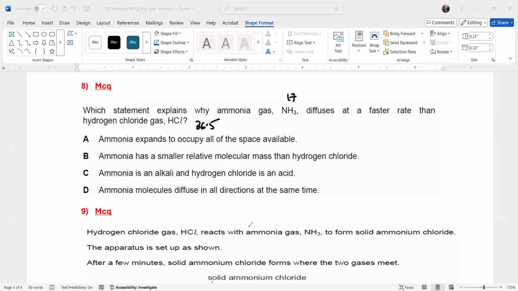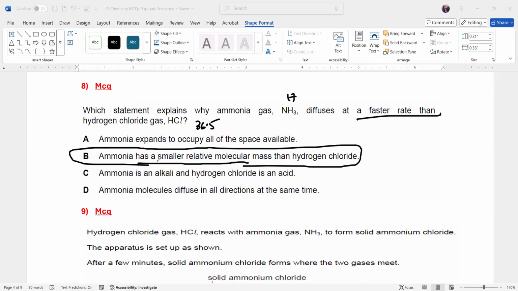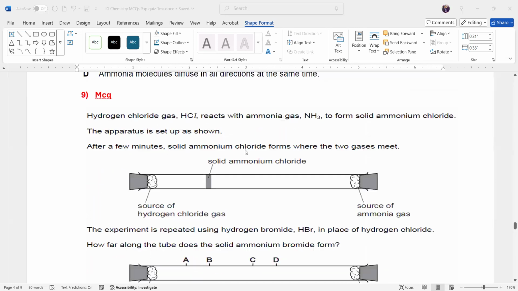So which gas diffuses at a higher rate? The one which is lighter will diffuse at a higher rate. So ammonia, they already mentioned that it diffuses at a higher rate. But what is the reason for that? Because ammonia has a smaller relative molecular mass as compared to that of hydrogen chloride. So mass is a characteristic which decides the rate of diffusion, as well as the temperature. But we assume that these gases are at the same temperature. So the mass is the factor which decides the rate of diffusion.